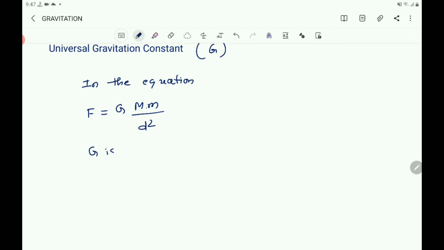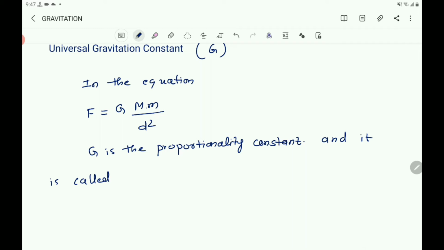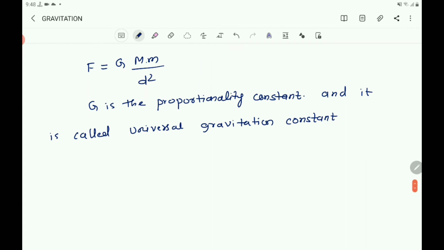G is the proportionality constant, and it is called the gravitation constant, the universal gravitation constant.